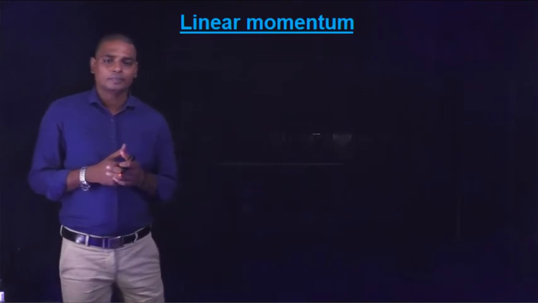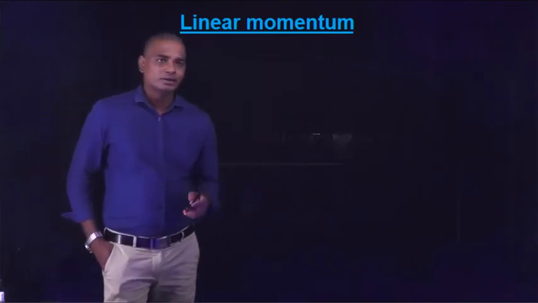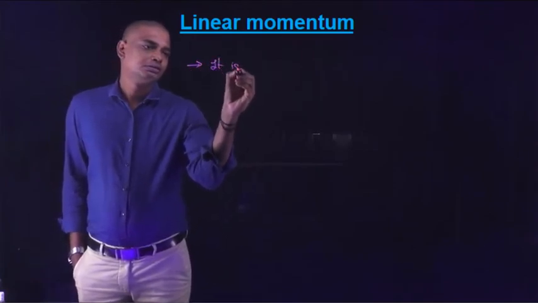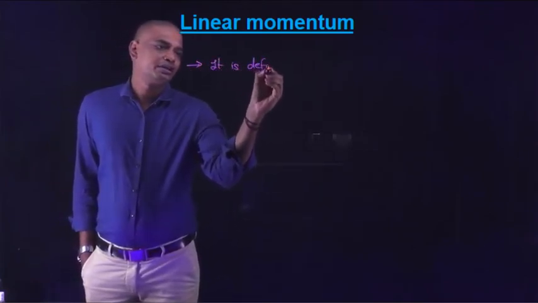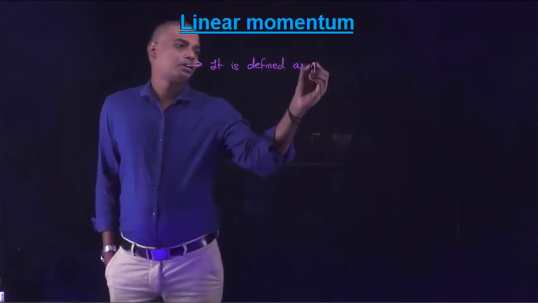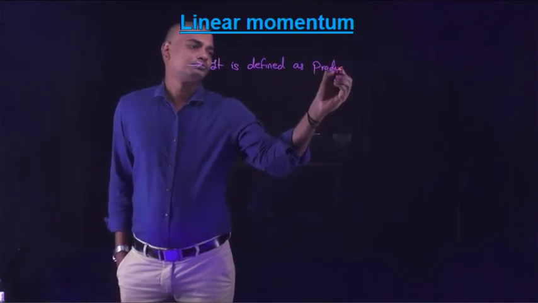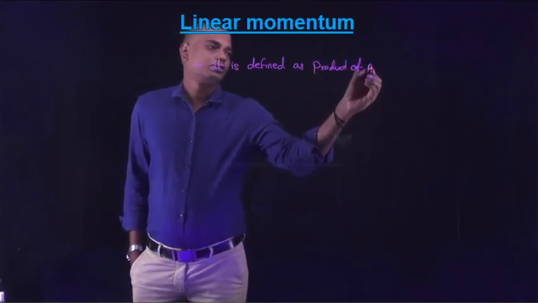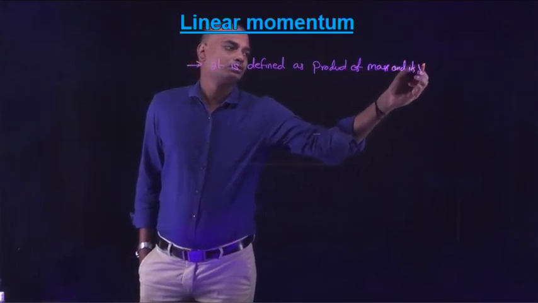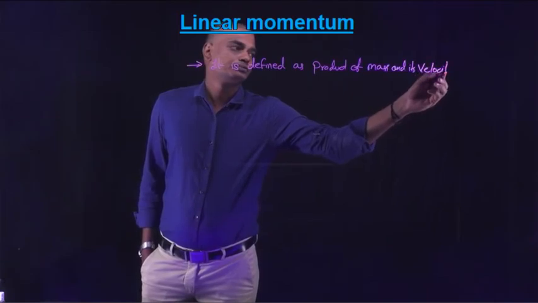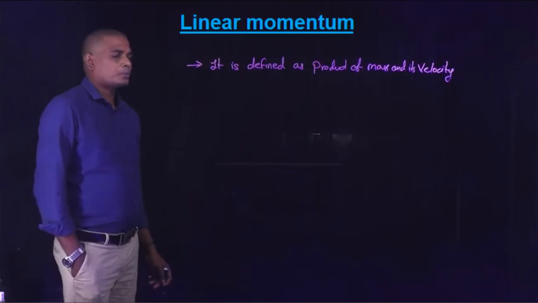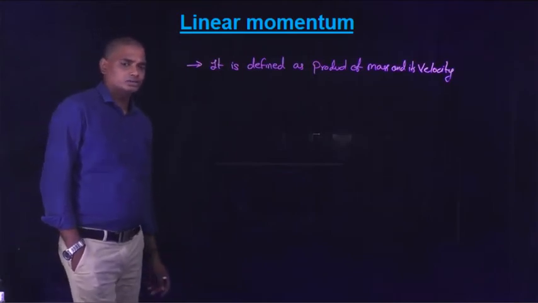Linear momentum is defined as the product of mass and its velocity. So linear momentum is defined as the product of mass and velocity.